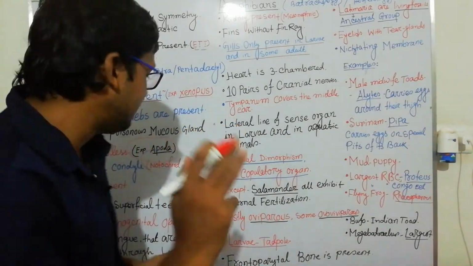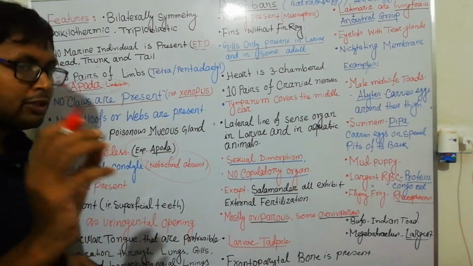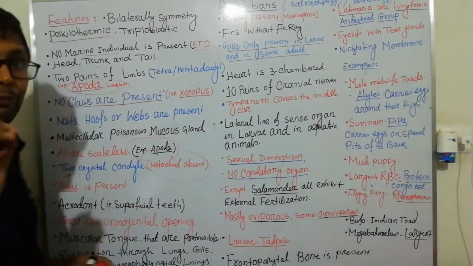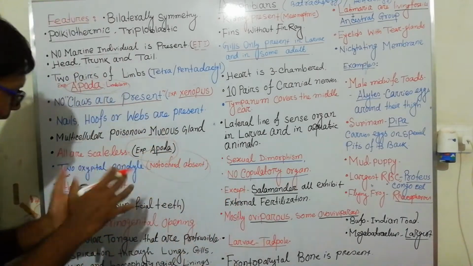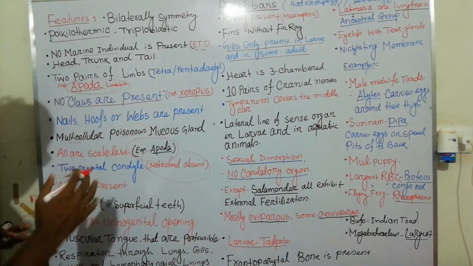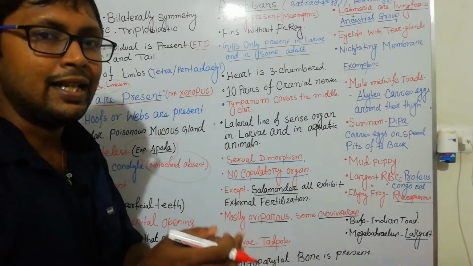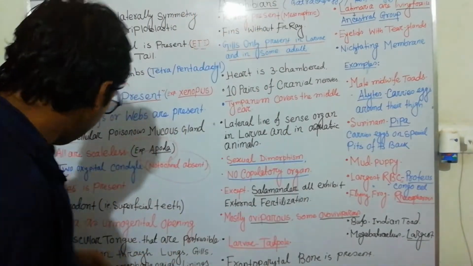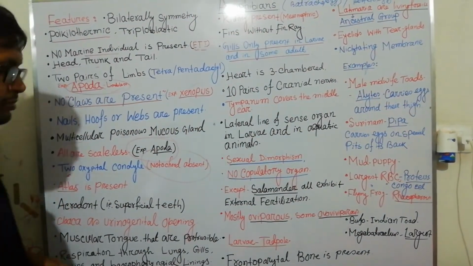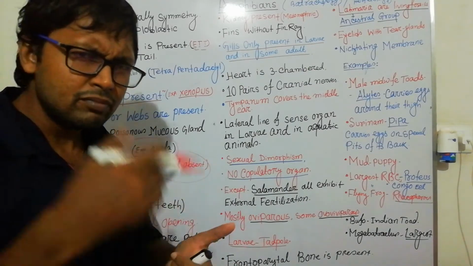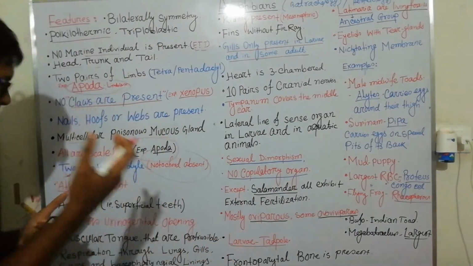Two occipital condyles are present; they are the first vertebrates to have two occipital condyles, and the notochord is absent. Atlas is present, so they can move their head slightly, not totally. In reptilia, both atlas and axis are present, so they can move their head freely. Acrodont type of teeth is there, that is, superficial teeth, not very strong.